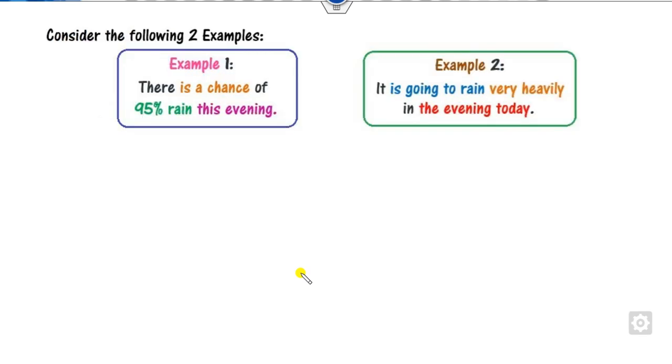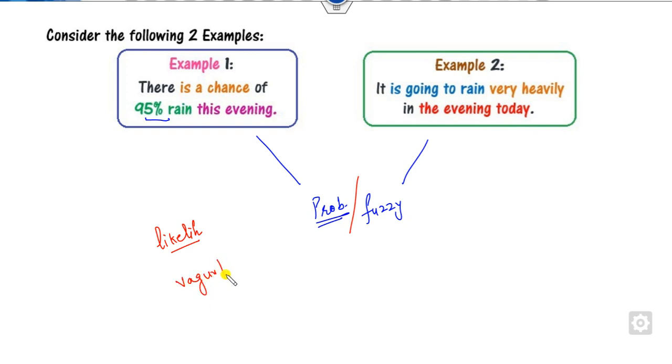Several examples are there. Look at these two examples. First, there is a 95% chance of rain this evening. Second, it is going to rain very heavily today. You have to identify which statement represents probability and which represents fuzzy logic. Again, think about the two terms: which one is the likelihood, and which one is the vague or unclear statement.